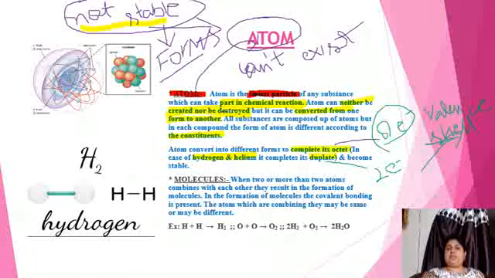Why only hydrogen and helium complete their duplet? Because they have only one shell, and we all know very well कि in the first shell only 2 electrons can exist. 2 इलेक्ट्रॉन ही एंट्री ले सकते हैं वहां पे. That's why they complete their duplet. ठीक है. So I think it is clear to you what an atom is.